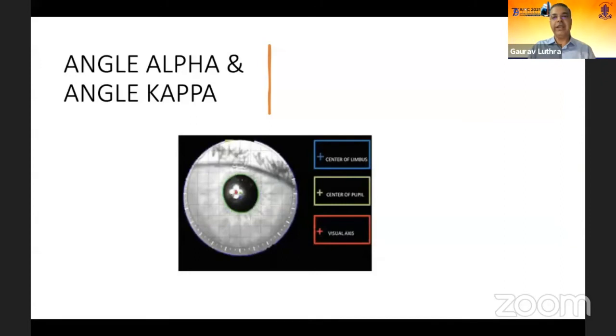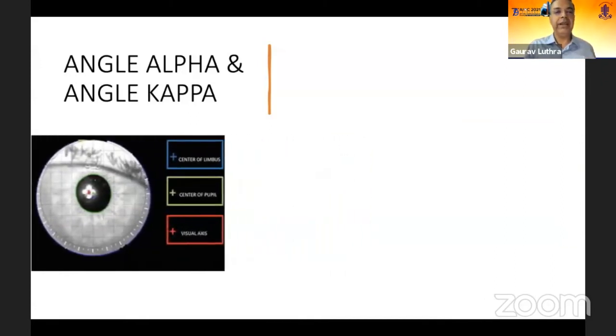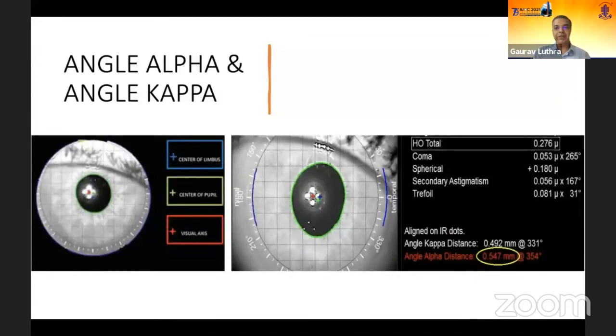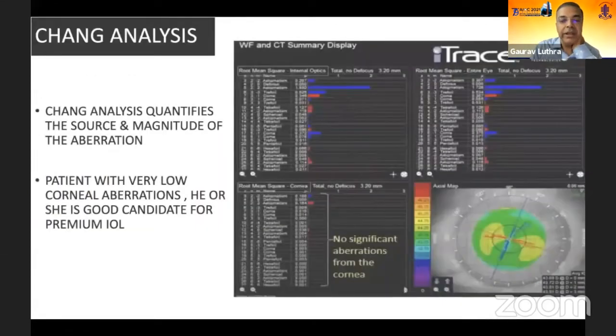So this helps differentiate. Again, we've had a lot of talk about angle alpha and angle kappa ever since we started doing premium IOLs and refractive surgery. As we all understand, angle kappa is what we use for refractive surgery. You don't want to be pupil-centered, and if your angle kappa is very high, you would want to decenter your ablations. Similarly, for premium IOLs, you look at angle alpha. Now, there has been mixed opinion on this. Some people trust angle alpha a lot for patients who are to be taken up for cataract surgery, especially multifocals, and there are others who don't find it to be very predictive. But yes, it does have a significant role, and I would definitely look at this before offering a premium IOL to my patient. And if it was significant, I would think twice about doing it.